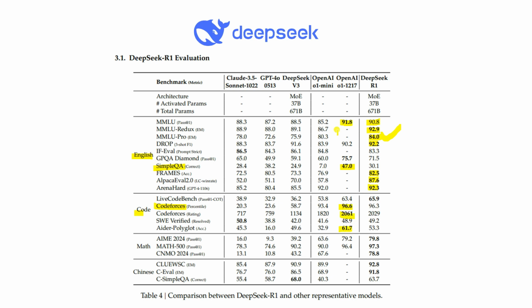In the case of DeepSeek R1 and other representative models, you can see here Claude 3.5, GPT-4o, DeepSeek V3. DeepSeek V3 is nothing but their old model, right? I mean their base model.